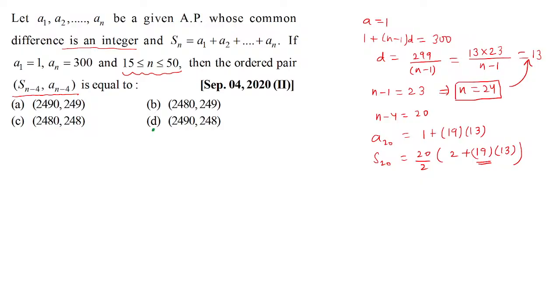13. As I have used here. Now with n being 24, n minus 4 is what? 20. And what we want is the 20th term and the sum of the first 20 terms. And that's the formula. So I hope it helped.